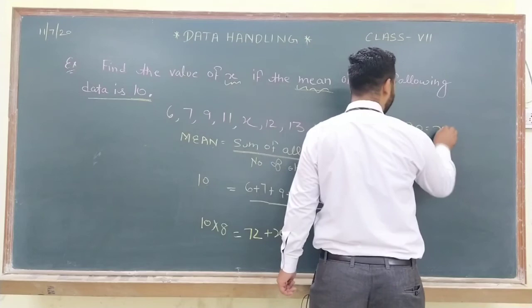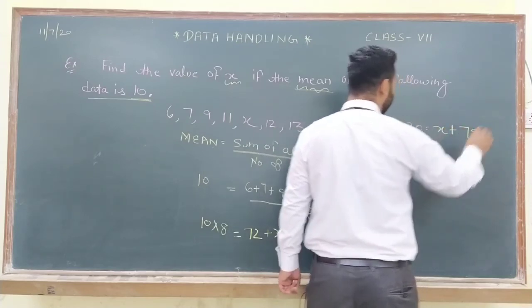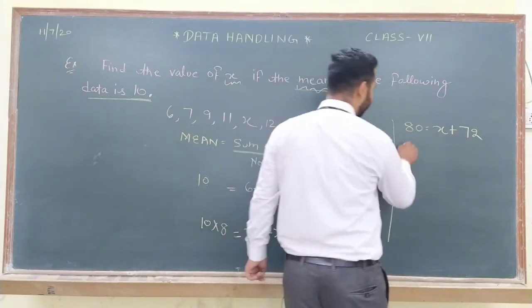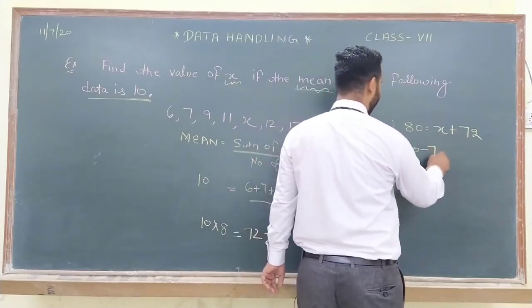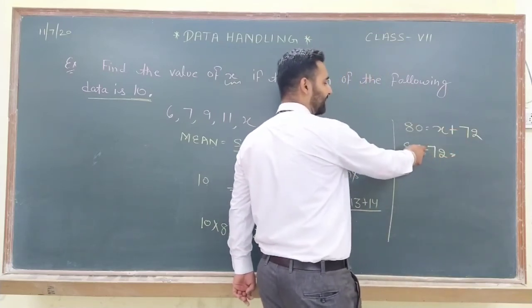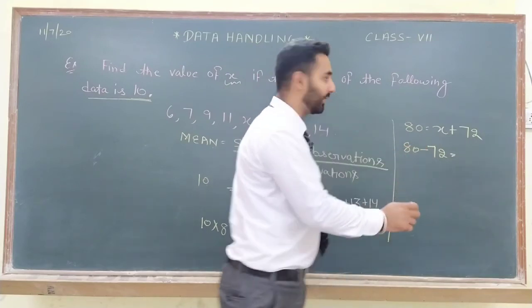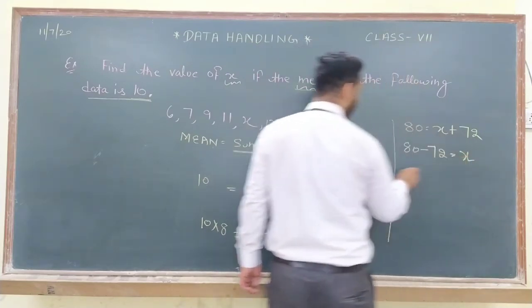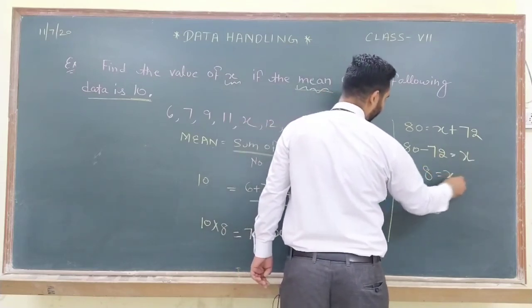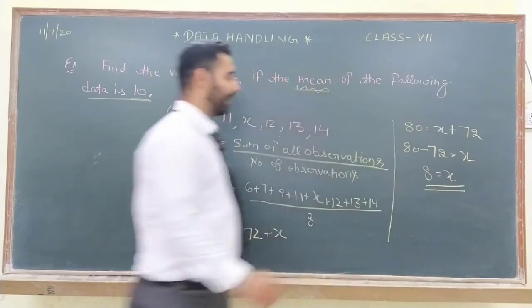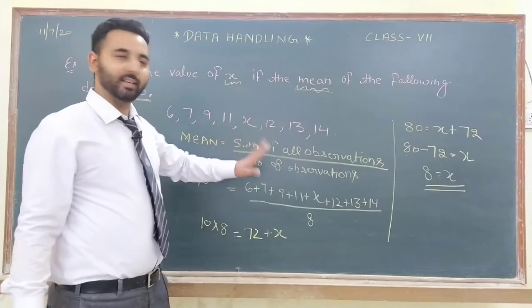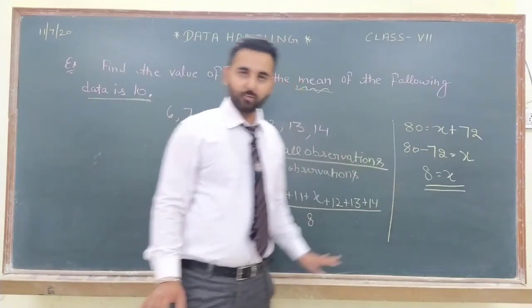80 is equal to x plus 72. Plus 72 will come to this side. On the left hand side, it will become 80 minus 72, because when the sign of plus comes to this side, it becomes the sign of minus. Here we are having x. 80 minus 72 is 8. So the value of x, or you can say the missing observation in this group of data, is 8. I hope this is clear to you.